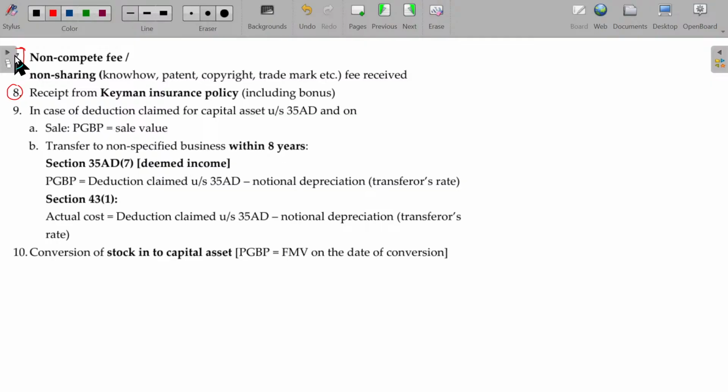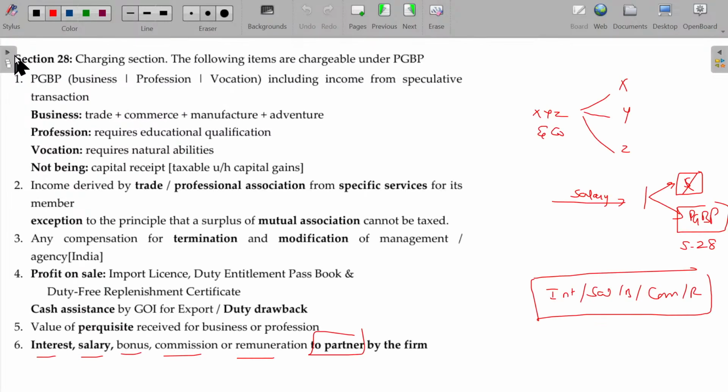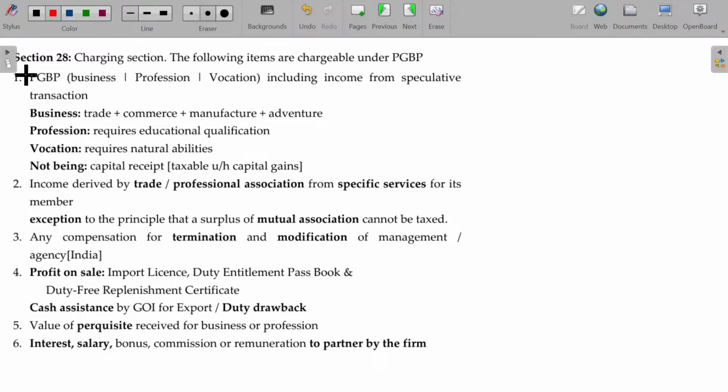Now, we have completed number 1 being business, profession, vocation; number 2 being association to members provided only for specific services; number 3 being termination and modification; number 4 related to foreign export related, import license, duty entitlement passbook, duty free certificate, and cash assistance for export, duty drawback. Duty entitlement passbook is similar to duty drawback, having slight differences, right?